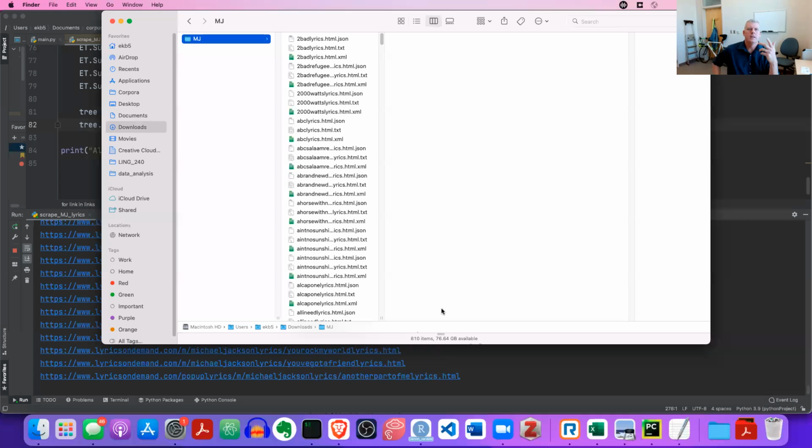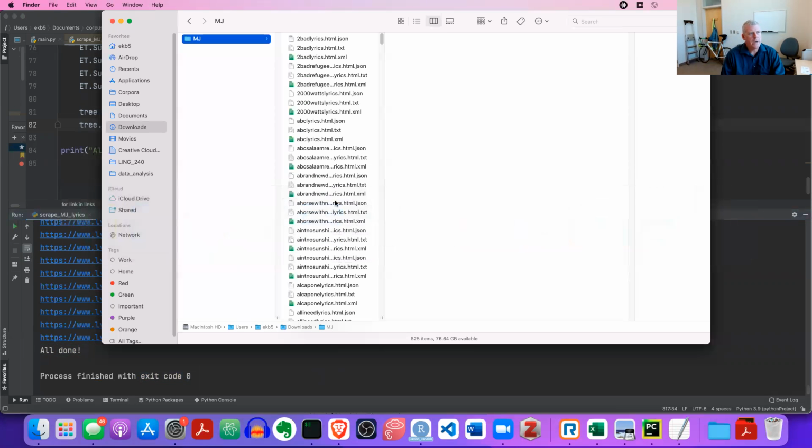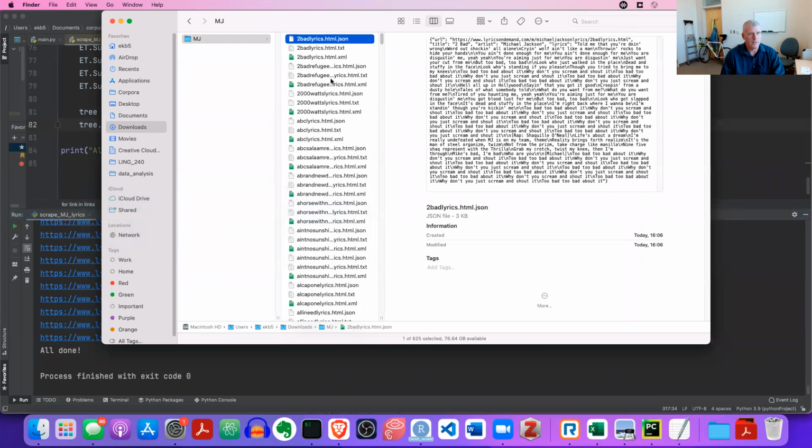I'm having it write each song 3 times. Once is a TXT file, a text file. Once is what's called a JSON file, and once as an XML file. And it looks like it finished. Yeah, I had it tell me when it's done. It's all done now, and it finished with exit code 0. Good. So if I go back over here, I have all the lyrics.